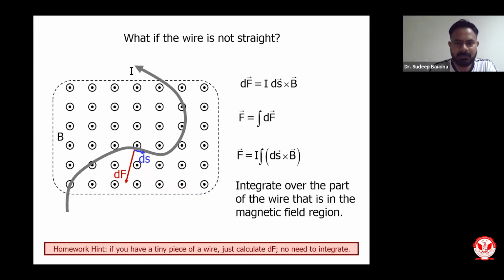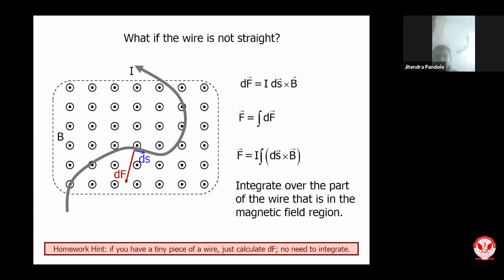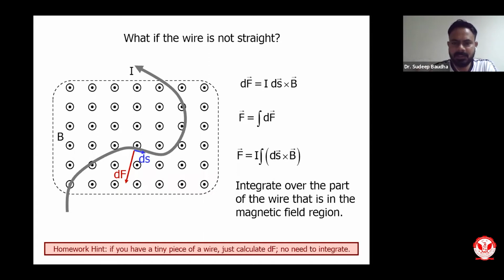So I can write force is the integration of dF. I can simply integrate it, and you can find out the entire force over the wire. So integration is very simple. You can integrate from this point to this point, and you can find out the amount of magnetic force on this wire which has current over it. That is the part of mathematics. I don't think much of classic mathematics is required. It is simple integration. You can do this by yourself.